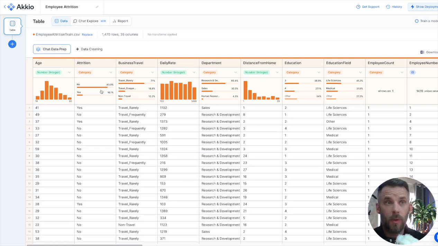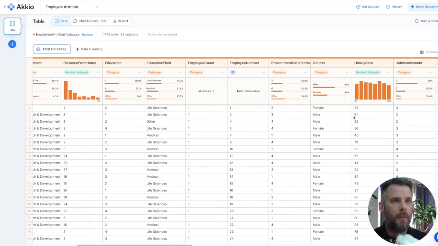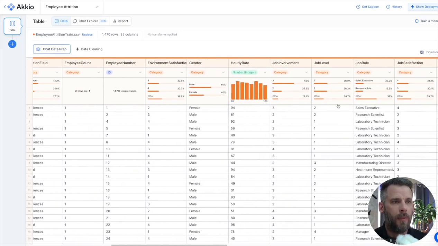Attrition, yes or no, that's really what we're looking at. I see my split is 83% have not and 16% have. I can see the correlation to my daily rate. How much are they getting paid? I can see that spread, how it goes across, and I can see what job role contributes. So I can see the correlation between the different columns or fields or features in your data set just by a click of a button. Again, this processing before I started the video took a minute or two to do. That's all. And again, if I scroll to the right, we can see hourly rate, job involvement, that sort of thing.